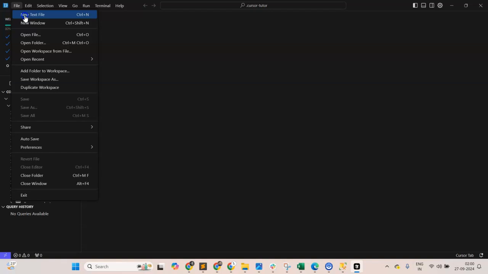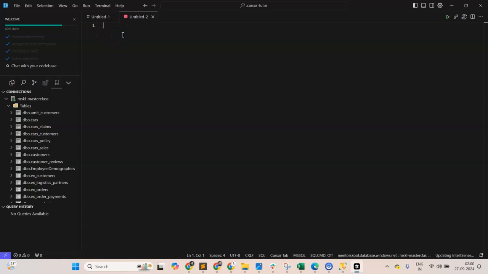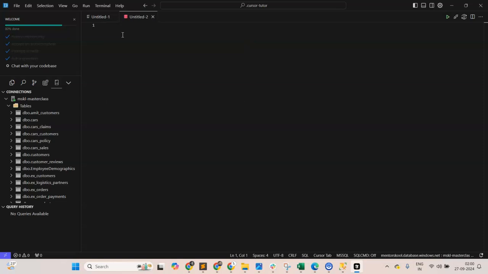All I need to do is say file, and I say new text file. Control K to generate code, start typing to dismiss. I type Control K, and I simply say create a new, or maybe not like that. I would do the old school way a little bit. Let me show you that first. So I do a right click, I can say a new query, simple, right? So once I do this, I am connected, and just like that new query, I am connected here, and I can start writing. But instead of writing select, forget about this, right?